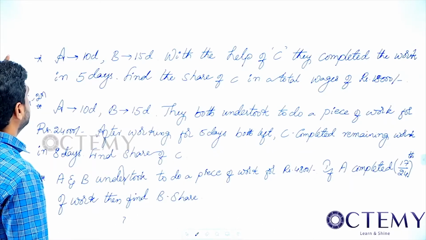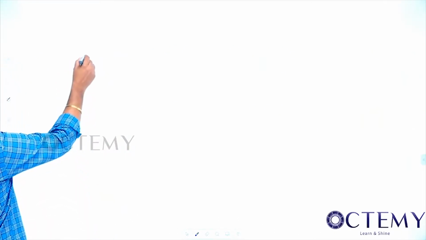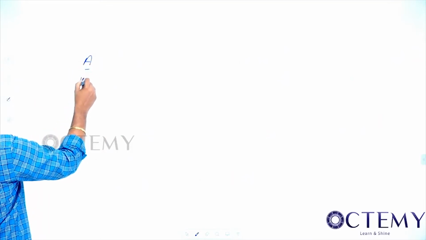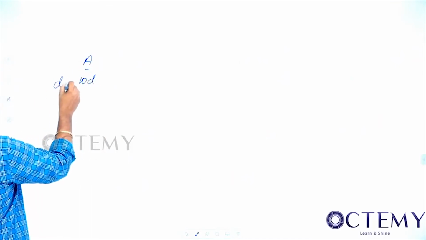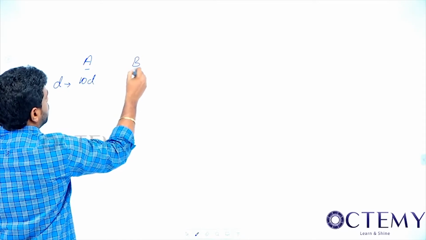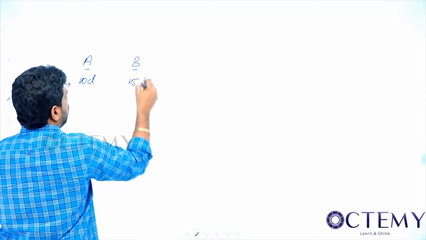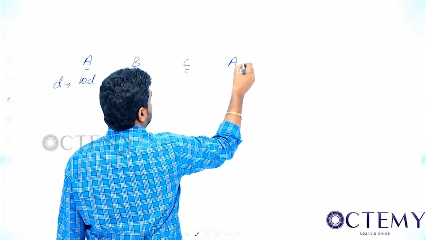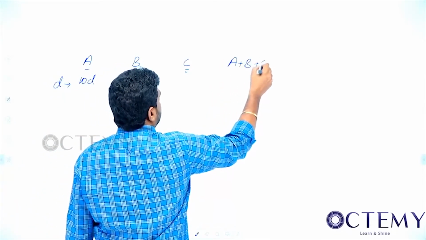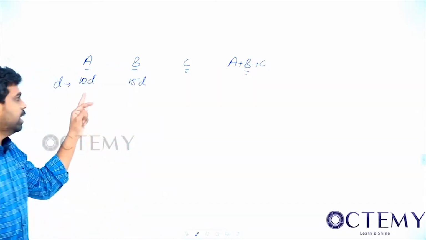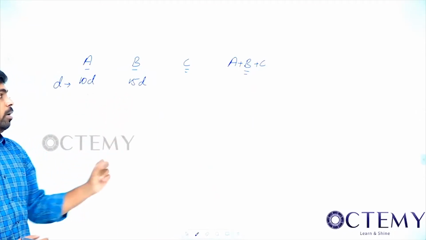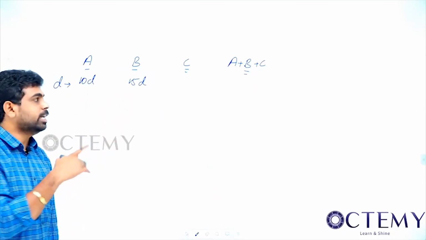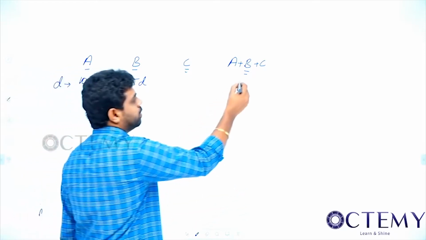So A can do a work in 10 days and B can do in 15 days. So for the first one, A can do the work in 10 days. Coming to days, B can do in 15 days. Now A plus B plus C. See what is happening here: A can do in this many days, B can do in 15 days. With the help of C, they did it in 5 days. So this is 5 days.